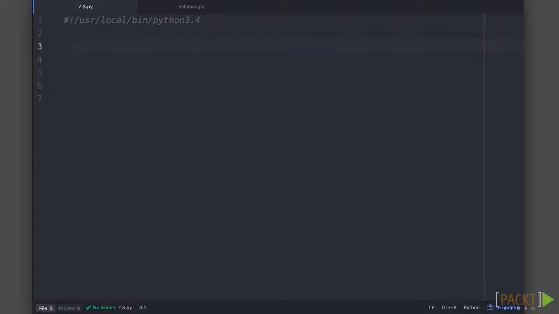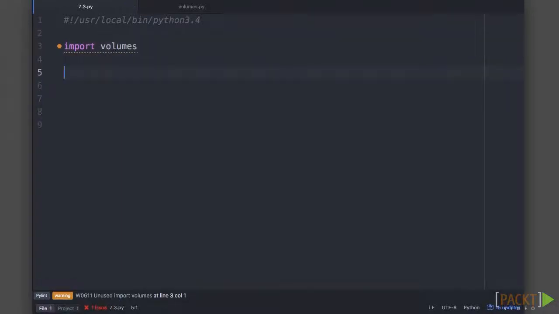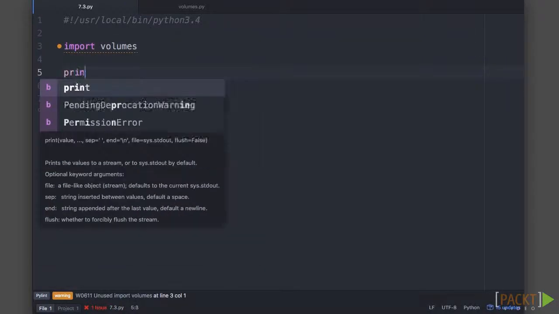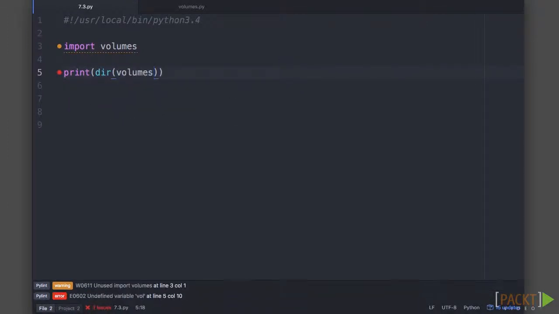So if you want to import what we just wrote in volumes.py, just say import volumes. And in here, if we print dir of volumes, dir is a built-in function which will tell us the contents of a specific module.